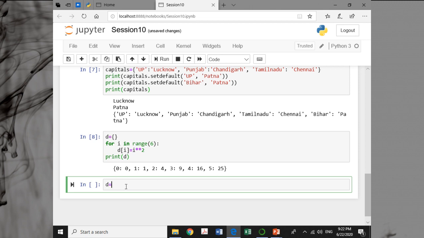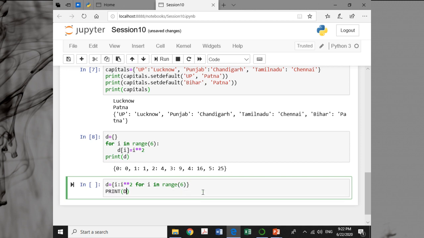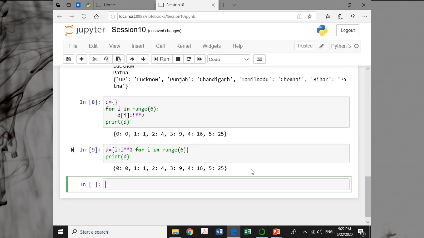And this you can do as d is equal to i colon i to the power 2 for i in range 6. If you run it, same thing.